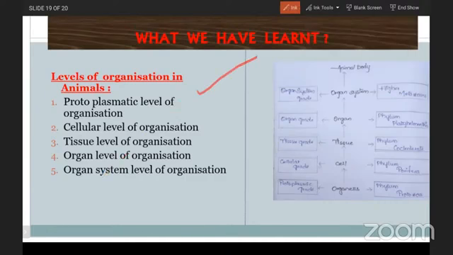Protoplasmic level of organization, cellular level of organization, tissue level of organization, organ level of organization, and organ system level of organization. So we have discussed in our class all these things. I hope you understood. You go through the textbook and read at least 2 or 3 times and draw all the diagrams and label them with the labeled parts. And then you will have certainly some idea regarding the organization of animals. Okay. And then we go for the assignment.